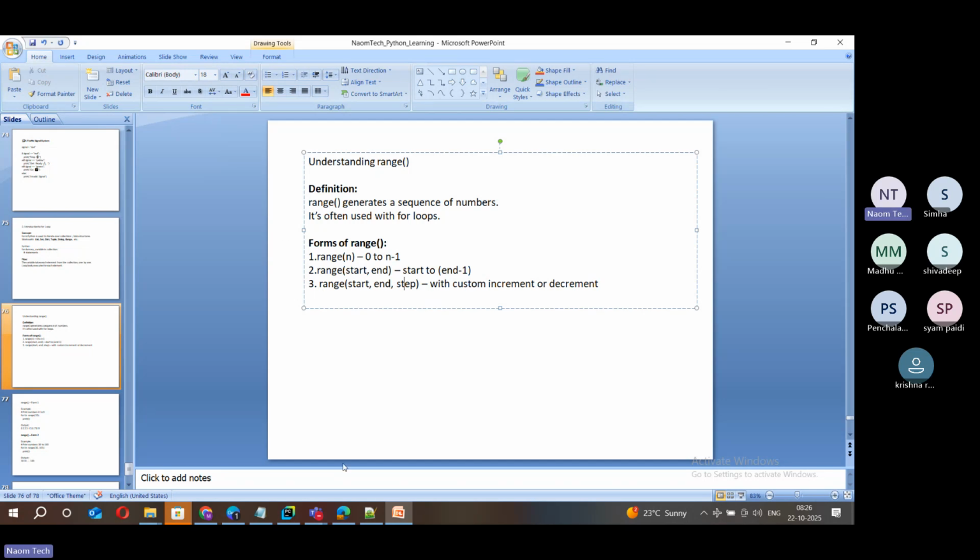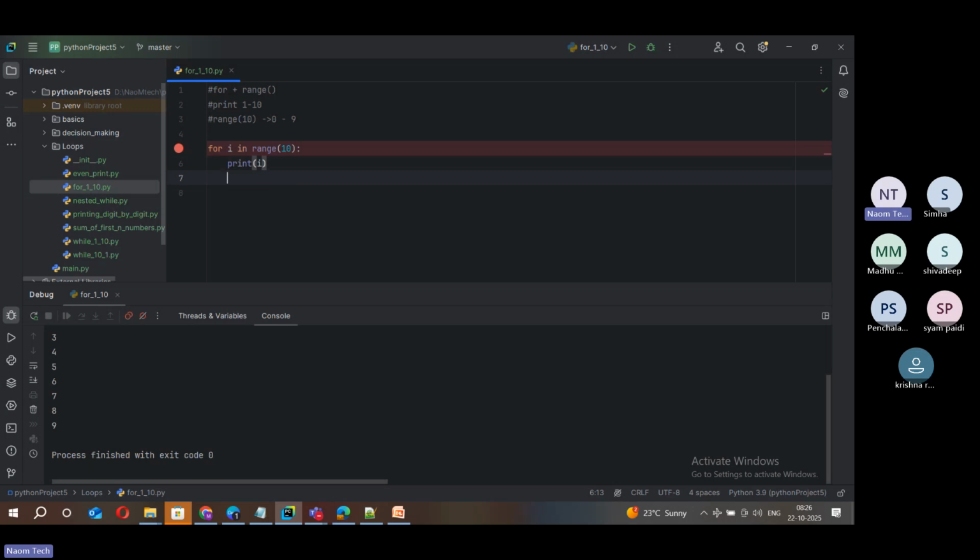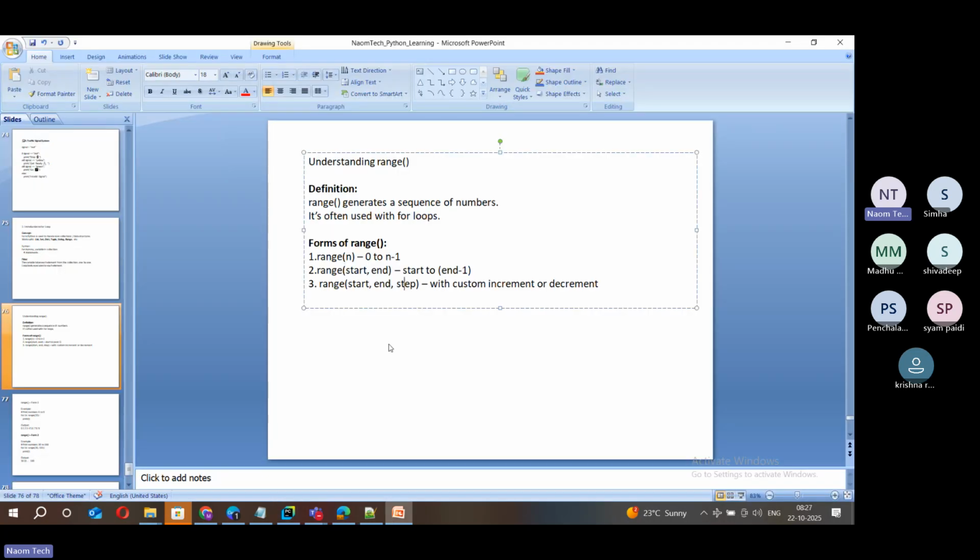Okay, so let's do the second range. Suppose I want to print numbers from 10 to 20. I cannot manage that with this range, because I can pass only either 10 or 20 here. If I pass 20 for this range, it generates n minus 1 natural numbers starting from 0 to 19. That's it. Suppose I want to print 10 to 20. In such a case, I have to go for range 2, this one, start and end.